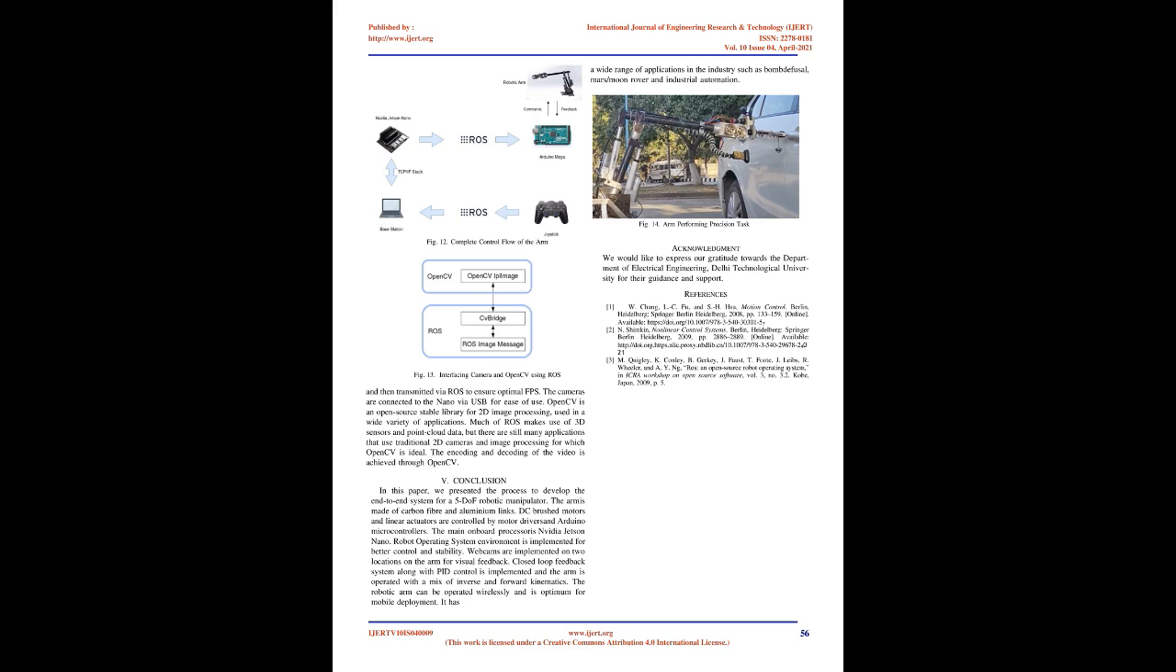A camera and OpenCV. The robotic arm consists of two webcams for visual feedback, Logitech C525 and Logitech C270. The feed is encoded and then transmitted via ROS to ensure optimal FPS. A wide range of applications in the industry such as bomb defusal, Mars/Moon rover and industrial automation. Acknowledgement. We would like to express our gratitude towards the Department of Electrical Engineering, Delhi Technological University IRCITI for their guidance and support.